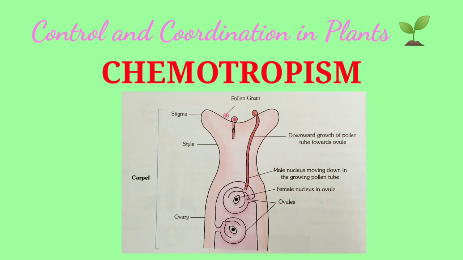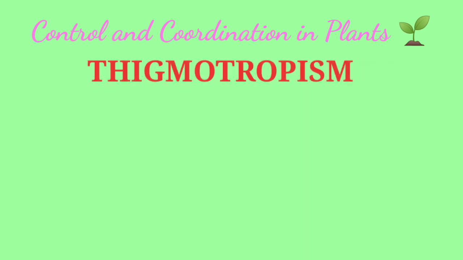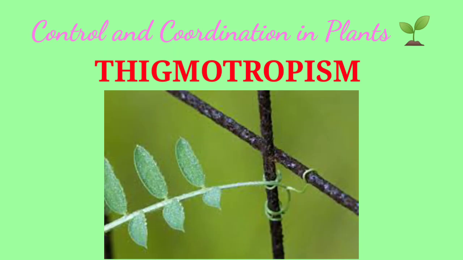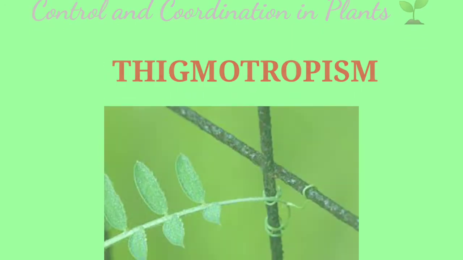This is called chemotropism. Next is thigmotropism. It is the growth or movement due to touch. Examples are creepers. You all have seen how creepers grow. As they get any surface, they start growing on it. That is called thigmotropism. So this is one more movement I have added in the tropic movements.